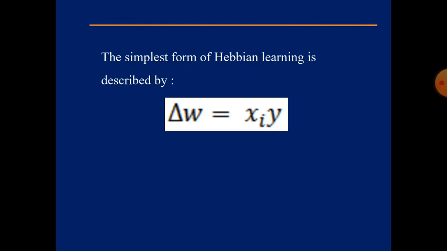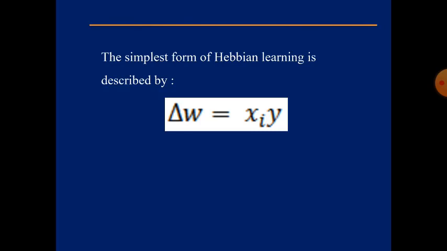There are no labels here. If you give x1, we get y1; x2, y2, and so on. There are no labels. If you have labels, that comes under supervised learning. So the author is telling us that this Hebbian learning rule represents purely feed forward unsupervised learning.